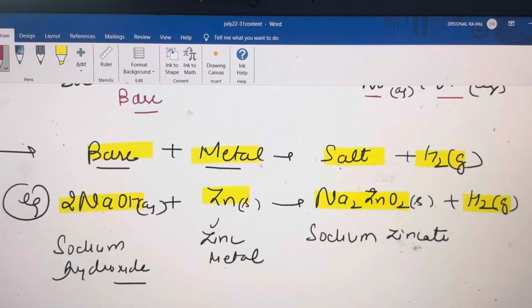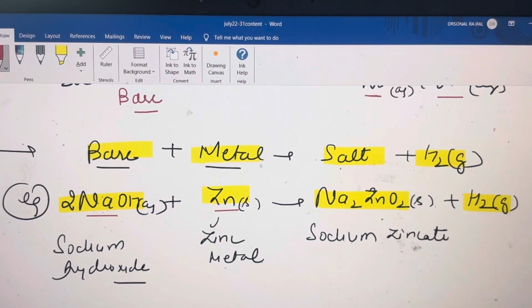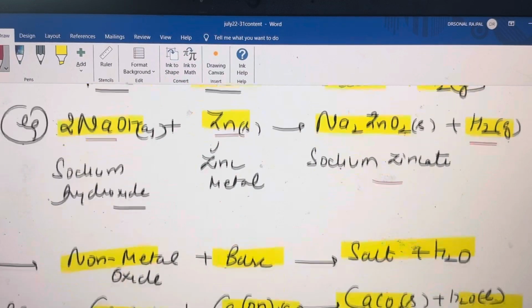Likewise, students, whenever you have a base and this base reacts with a metal, it will always produce a salt and hydrogen gas. For example, this sodium hydroxide, when it reacts with zinc metal, will produce sodium zincate, which is a salt, and hydrogen gas is produced, and this hydrogen gas burns with a pop sound.